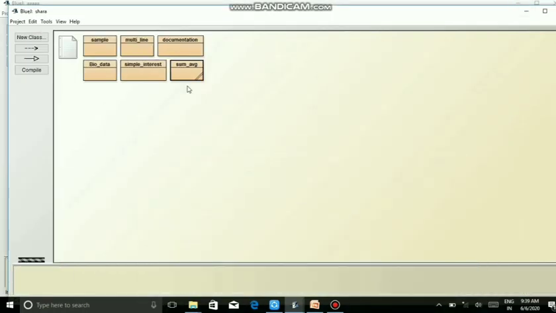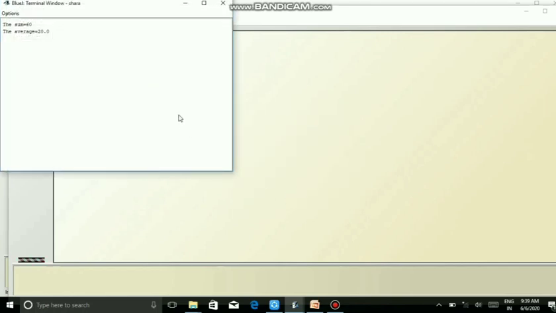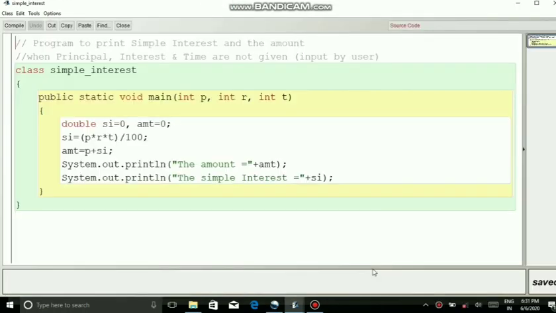Minimize the screen, right click on the void main option. So it is asking for values. So give values here, 10, 20, and I'm giving 30. So okay. So here your output is the sum is equal to 60 and average is 20. Your second example based on BlueJ method.